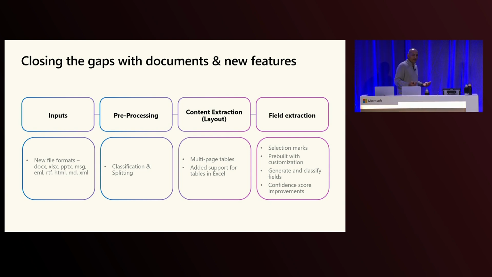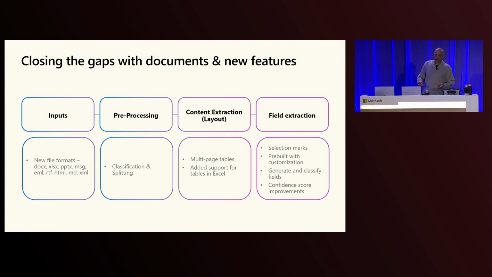When you talk about pre-processing, classification is a common challenge, right? You need to identify, for example, you get a single scan document that has 50 documents within it. So it's a loan application that contains all of the documents that are part of that loan package. You need to find what the different documents are within each of these, classify the different pages, make sure you put these documents together, and then send them to the appropriate downstream analysis. You can do that in one single API call now with content understanding.